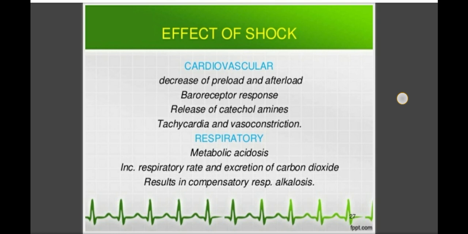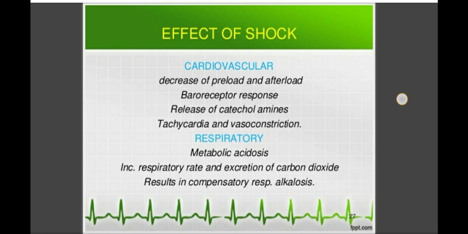First, in the cardiovascular system you will see decrease of preload and afterload, that is due to decrease in the volume of blood, and baroreceptor response gets stimulated, then release of catecholamines, then there is tachycardia, vasoconstriction. These are the different effects you will see in the cardiovascular system due to shock.